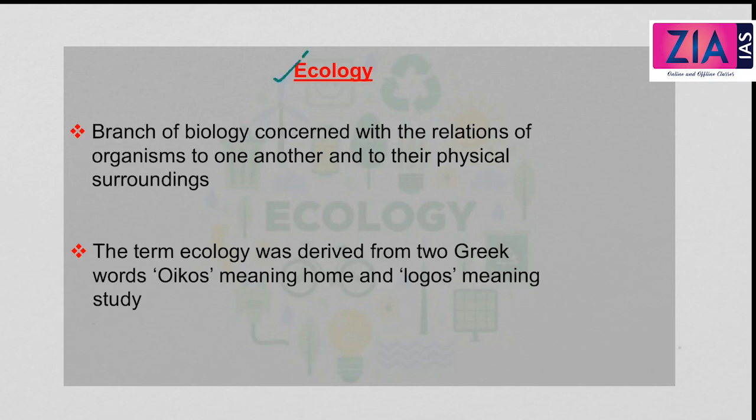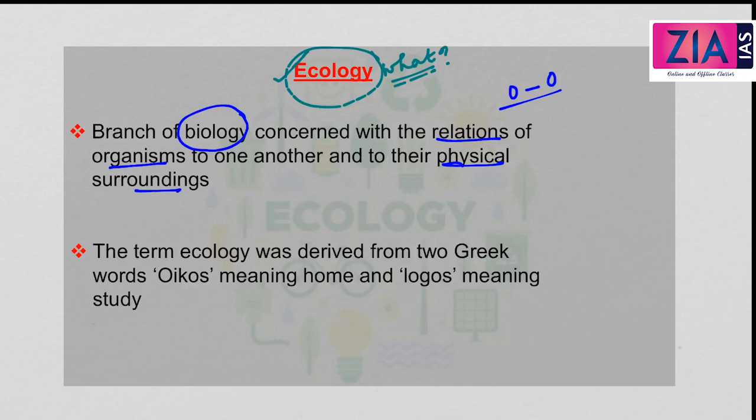First, let's come to ecology. What is ecology? In the previous class also, we briefly discussed what is meant by ecology. Ecology is the branch of biology. Biology means anything which has life. So it is the branch of biology which is concerned with the relationship of organisms to one another and their physical surroundings. So ecology deals with the relationship of organisms with each other and the relationship of these organisms with the physical environment in which they live.